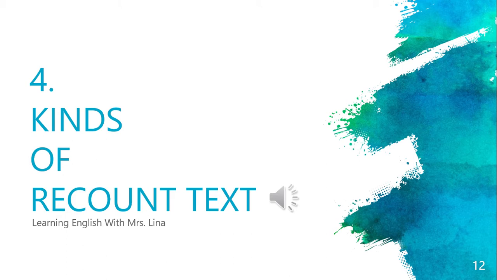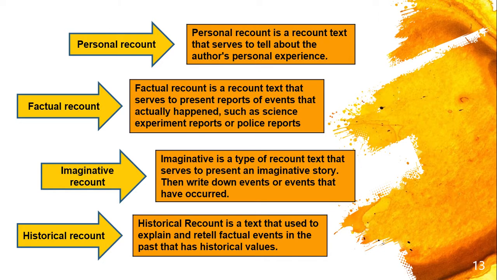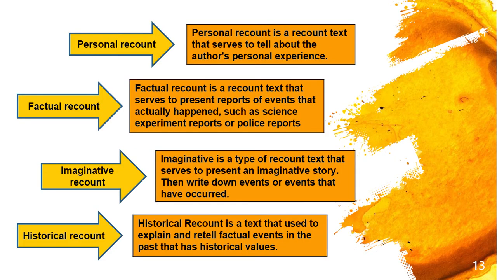Well, after knowing all of it, we have to know all kinds of recount text. There are personal recount, factual recount, imaginative recount, and historical recount. Personal recount tells about the author's personal experience. Factual recount reports about events that actually happened. Imaginative recount is the most entertaining because it tells about an imaginative story or events that have occurred. Historical recount is used to retell factual events in the past that have historical values.